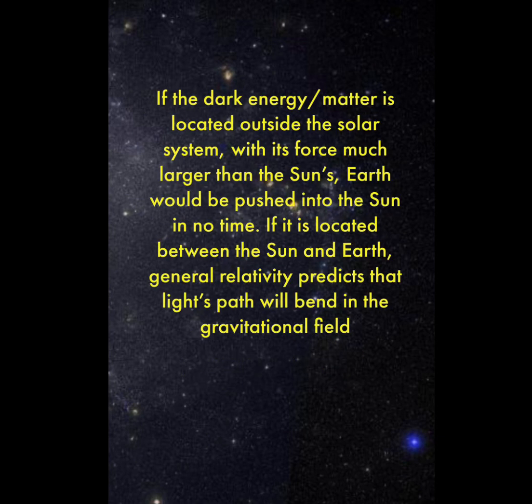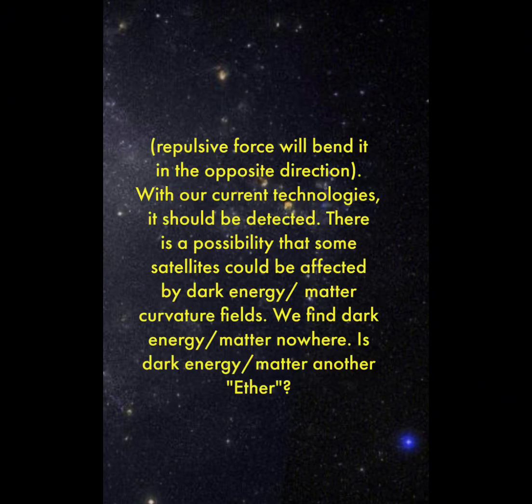If the dark energy matter is located outside the solar system, with its force much larger than the Sun's, Earth would be pushed into the Sun in no time. If it is located between the Sun and Earth, general relativity predicts that light's path will bend in the gravitational field. Repulsive force will bend it in the opposite direction. With our current technologies, it should be detected.